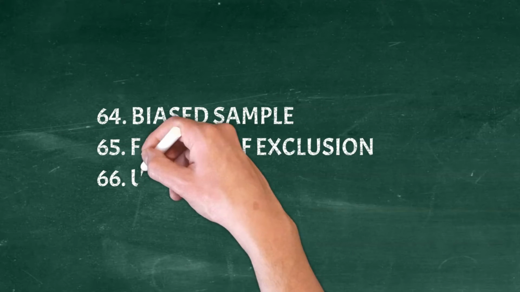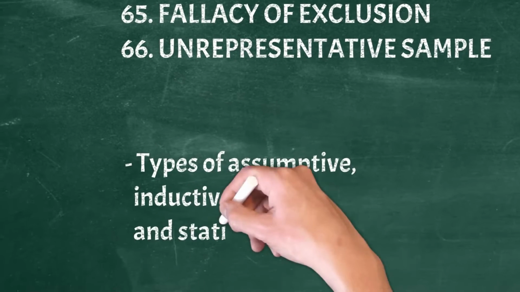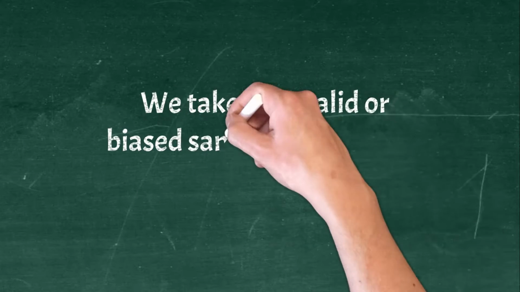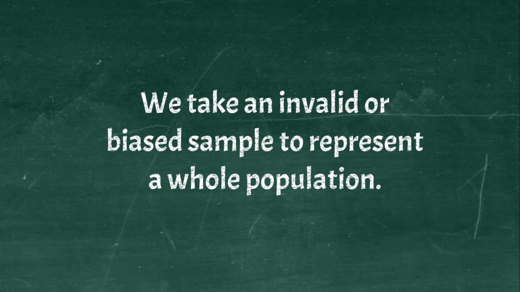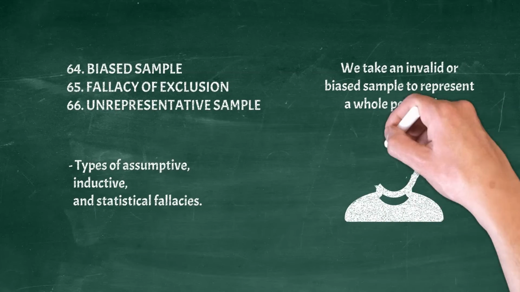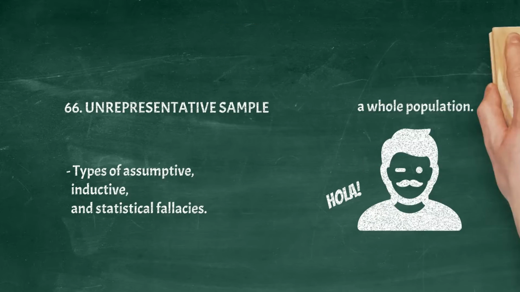Biased sample, fallacy of exclusion, unrepresentative sample. Types of assumptive, inductive, and statistical fallacies. We take an invalid or biased sample to represent a whole population. Example. The Spanish men I've seen on TV have dark hair, therefore all Spanish men must have dark hair.